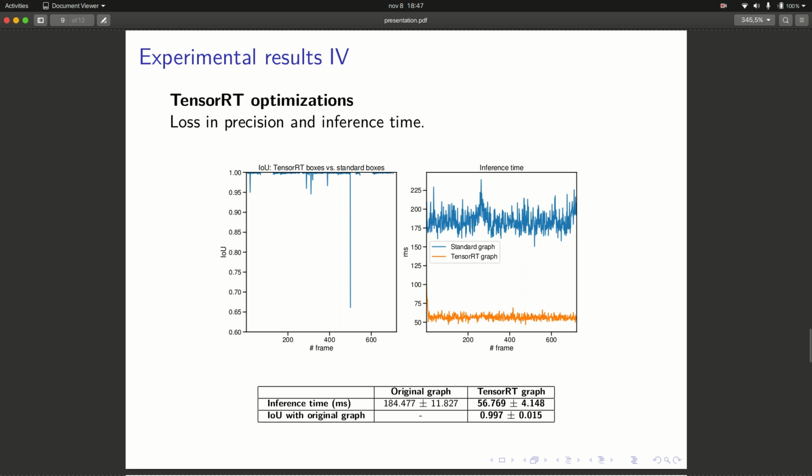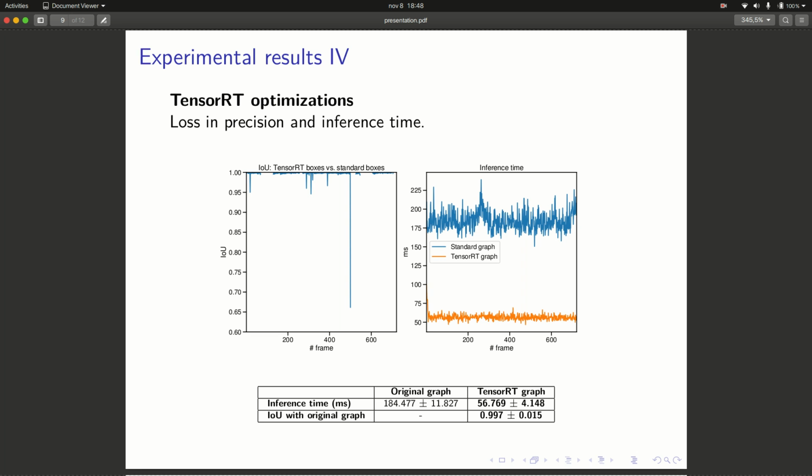The last experiment was used to assess the mentioned optimizations using TensorRT. One of the consequences of optimizing a graph using TensorRT is a loss in precision. Another impact is in the inference time, and both of these impacts are measured in this graph and this table.